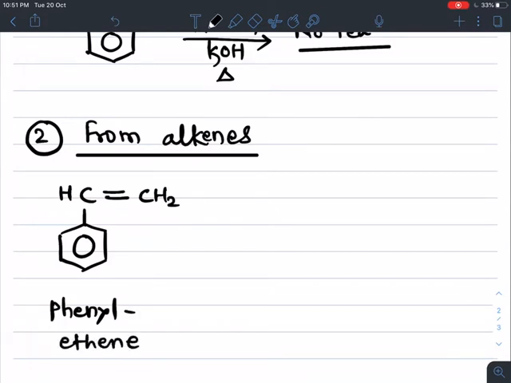This is the phenyl group and this is a two-carbon alkene derivative. The name of this compound is phenylethene.